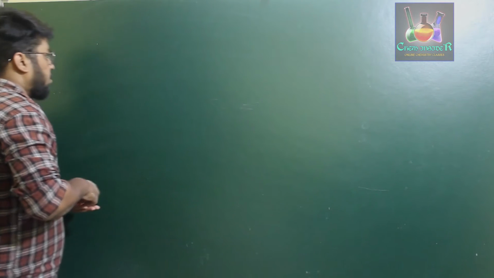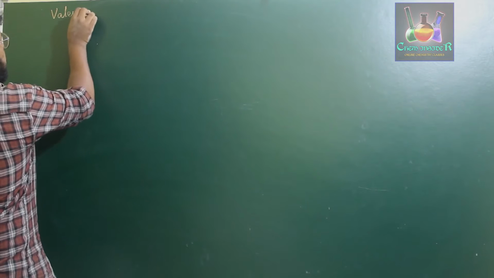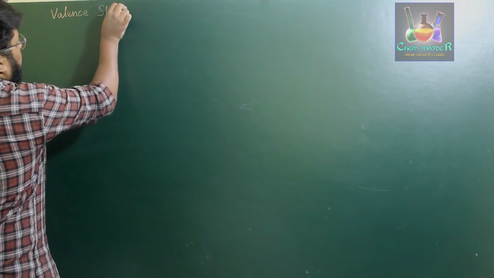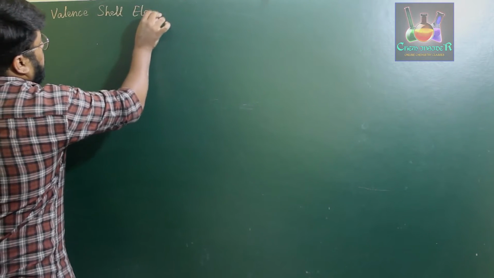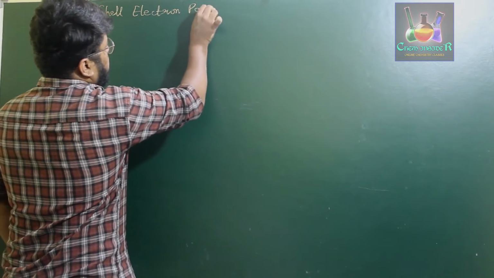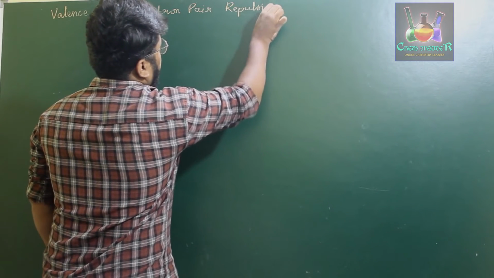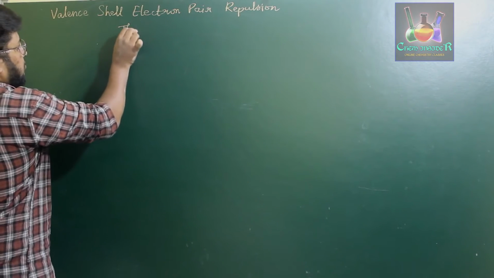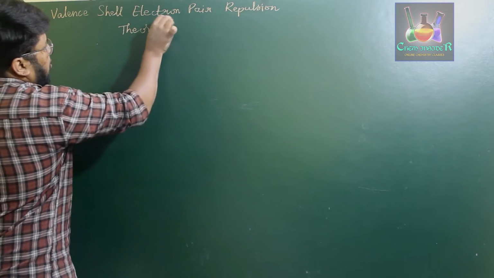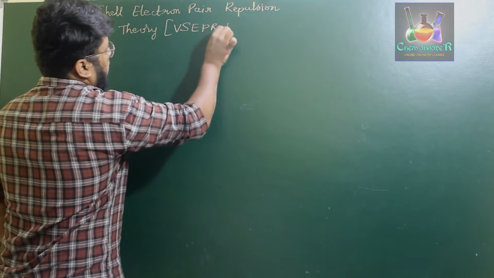So the name of this theory is valence shell electron pair repulsion theory, also known as VSEPR theory.